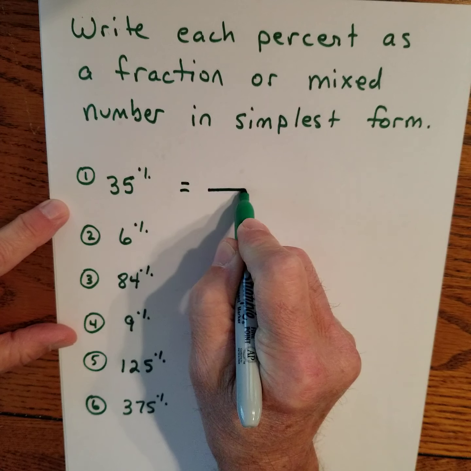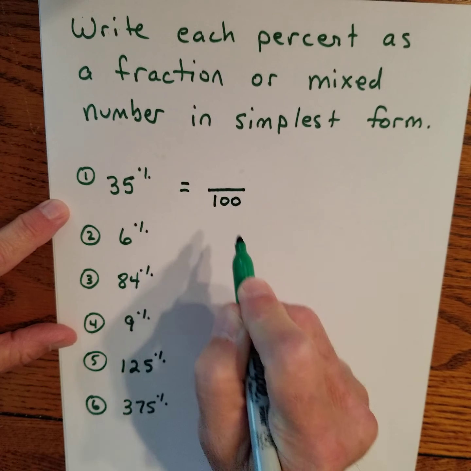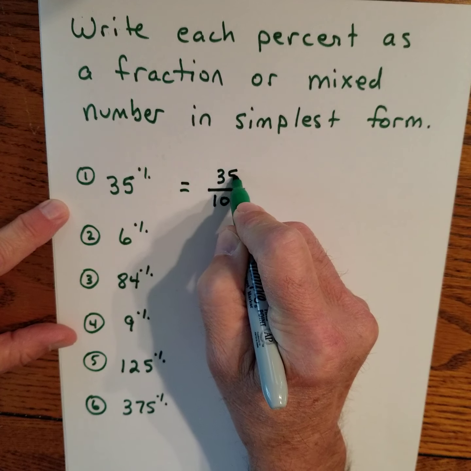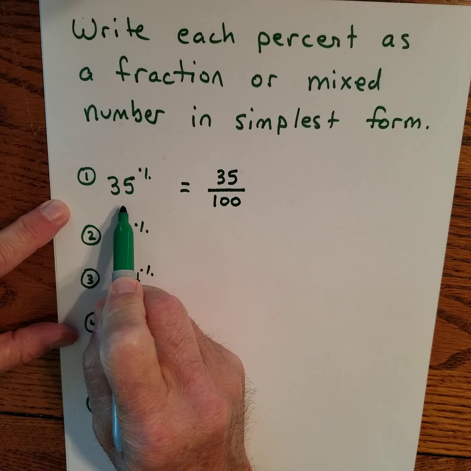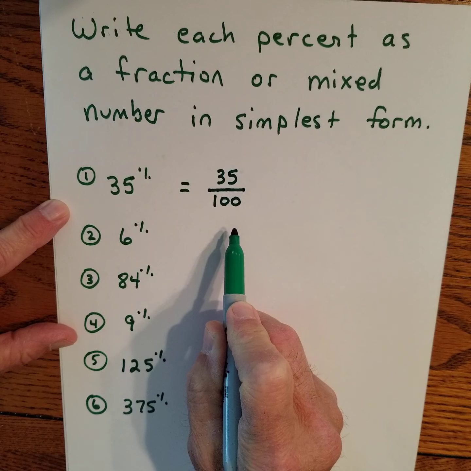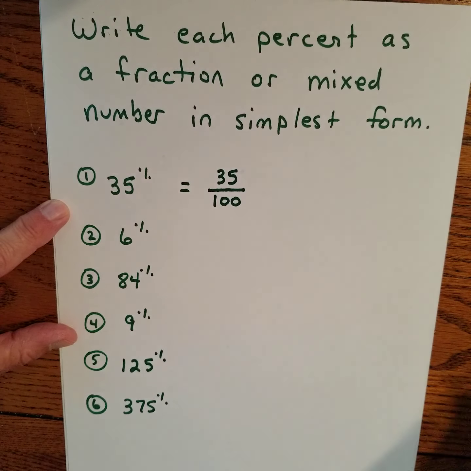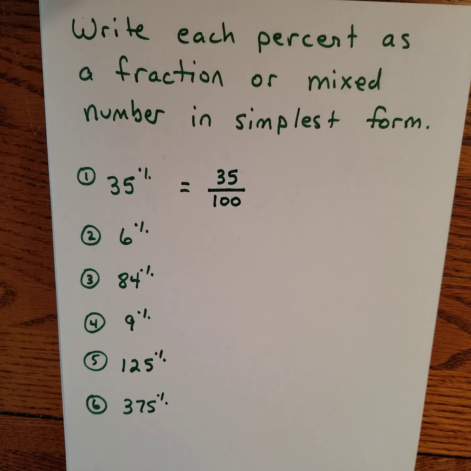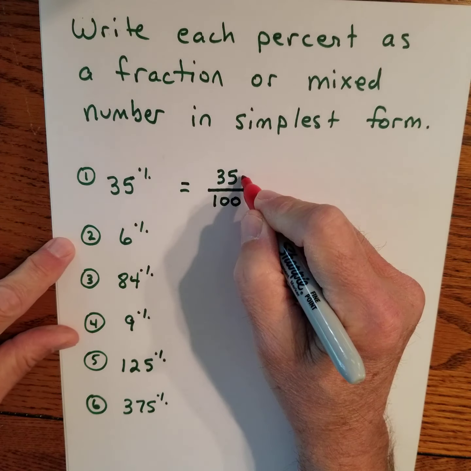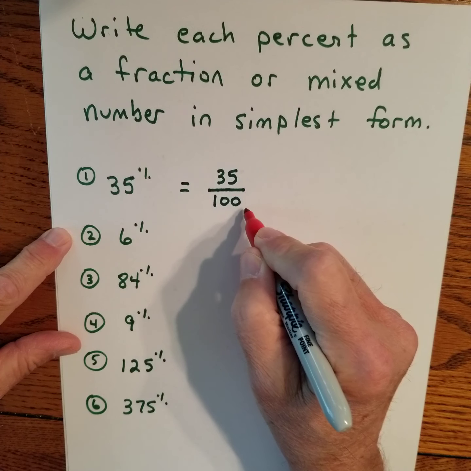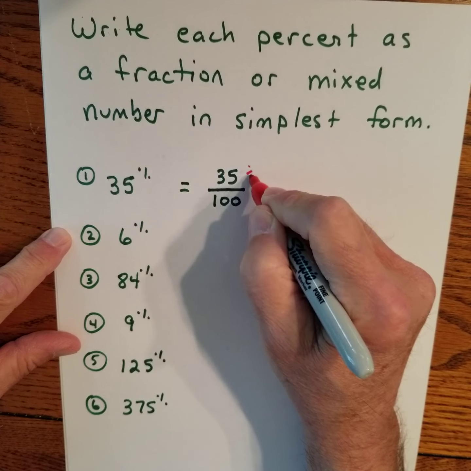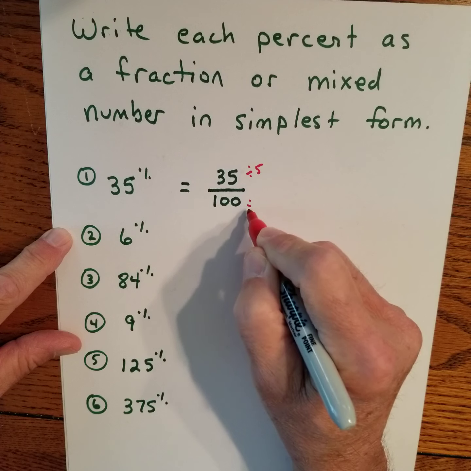35%. Well, percent means out of 100. So put 35 over 100. 35% means 35 out of 100. Now I must be in simplest form, so I should reduce. 35 ends in 5. 100 ends in 0. I know both of those are divisible by 5.